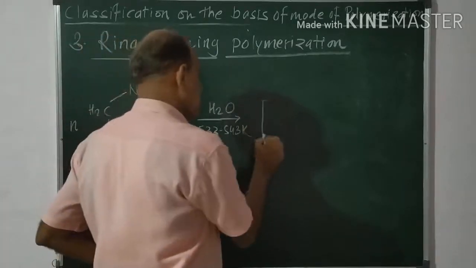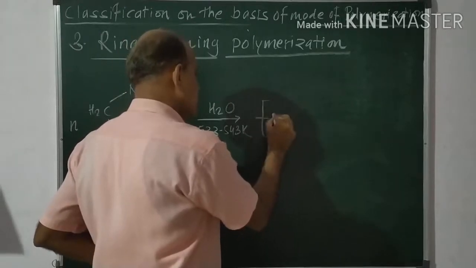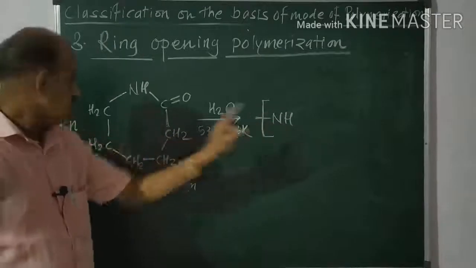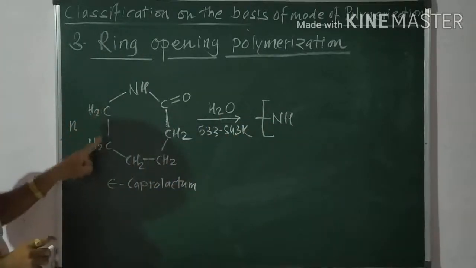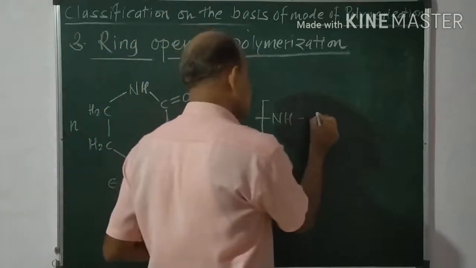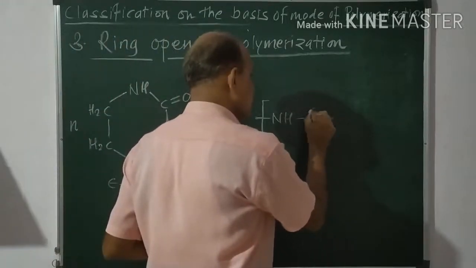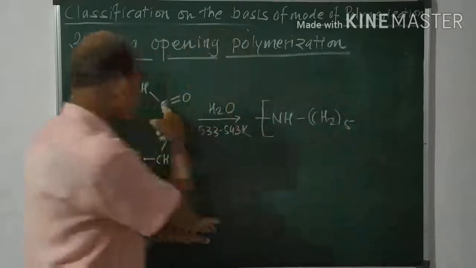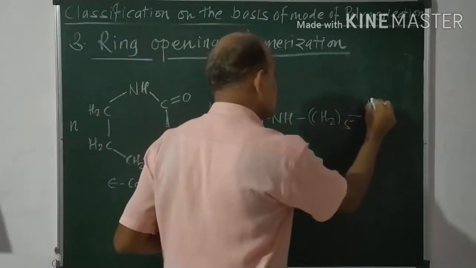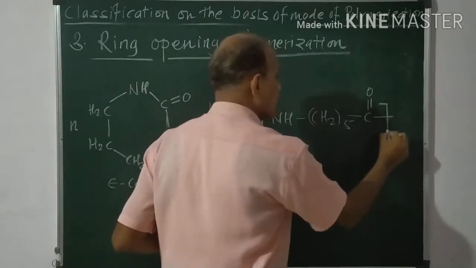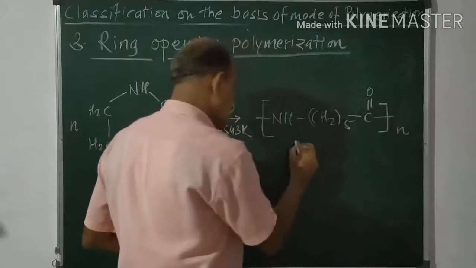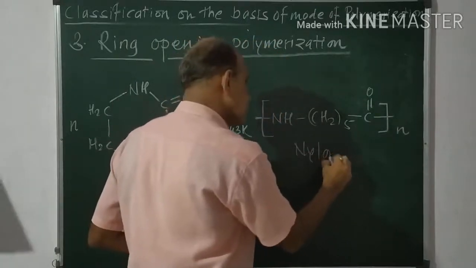See here, we observe NH. Now how many carbons are present? 1, 2, 3, 4, 5. So I can write NH (CH2)5, then C double bond O, and here n units of this. This is nothing but nylon 6.